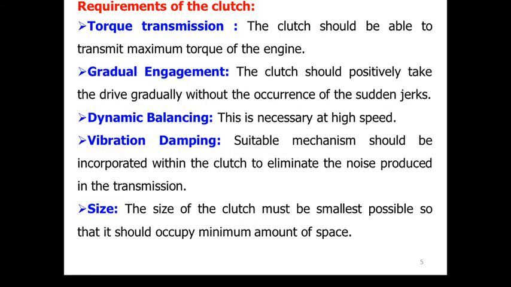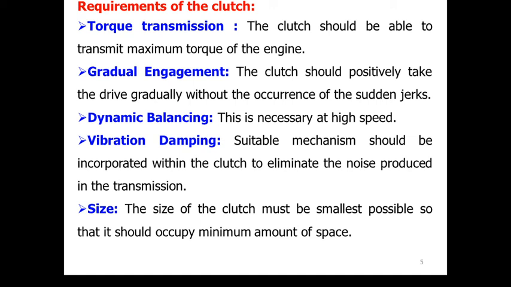So to start with, we'll discuss the requirements of the clutches, why it is required, right? The first requirement is torque transmission. The clutch must be able to transmit the maximum amount of torque of the engine to the rear wheels. Because we have to move the car, we must transmit the torque from the engine to the rear wheels.